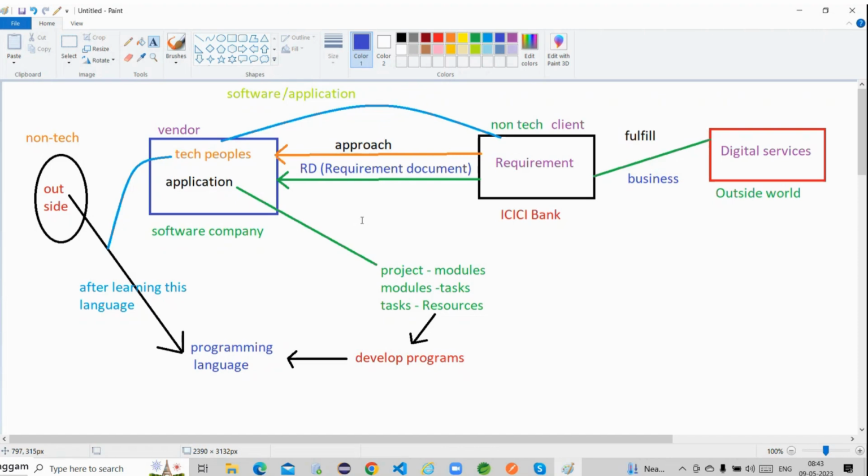But the software company may understand that requirement differently. Who knows, guys? We don't know, right? Whether that person understood correctly or not, who knows?